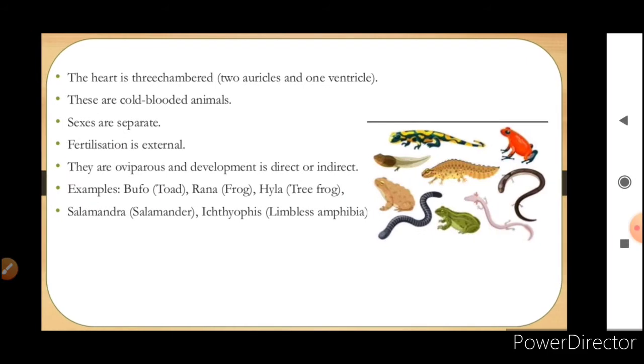Now the heart is three-chambered, that is two auricles and one ventricle. These are cold-blooded animals. Sexes are separate. Fertilization is external. They are oviparous and development is direct or indirect. Examples are toad, frog, tree frog, salamander and limbless amphibia.